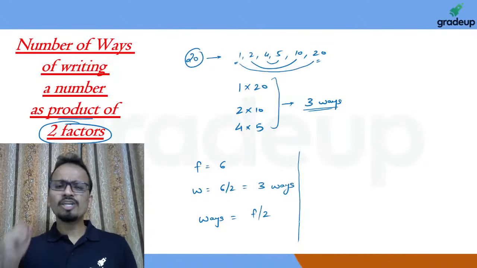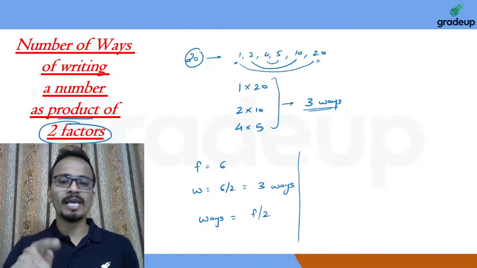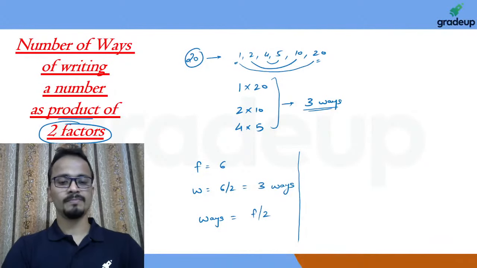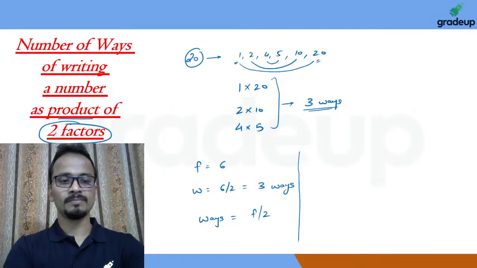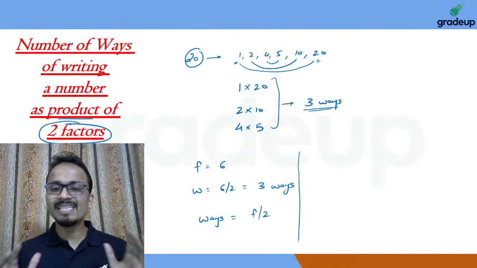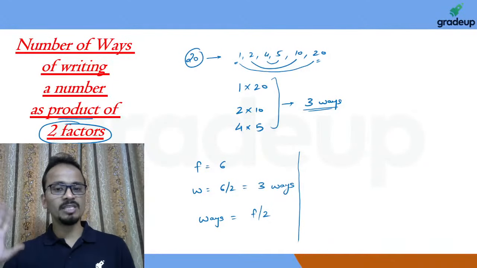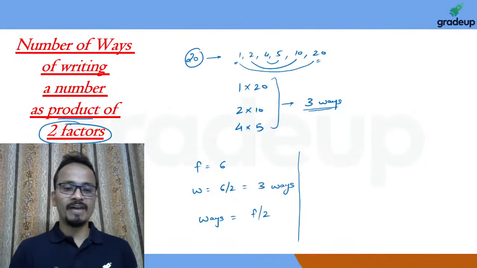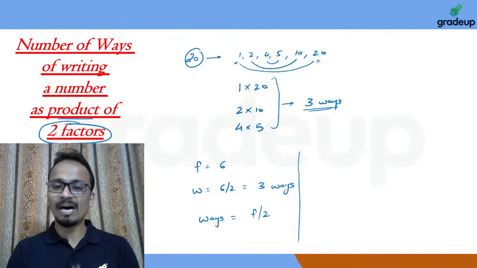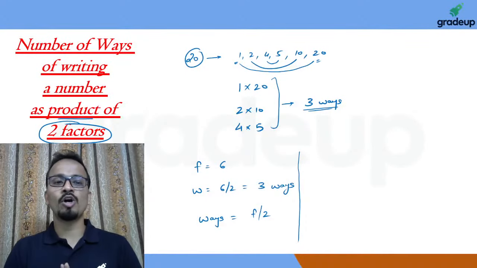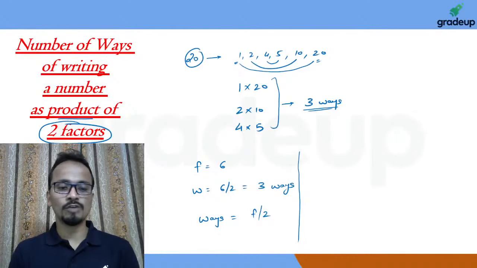Now, is there any question that pops up in your mind looking at this formula? Come on, tell me. Is there anything that you want to ask right now based on this formula? What I've calculated earlier was the number of factors of any number. So we have seen one of the formulas. Now, using the property of the factors, what I have done is I've calculated the number of ways of writing a number as the product of two factors.